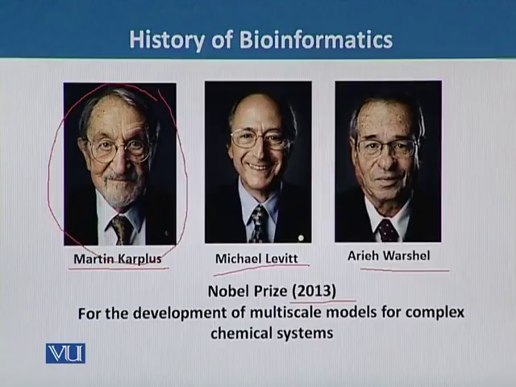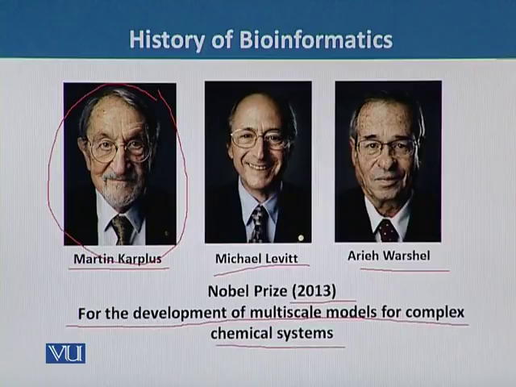Martin Karplus was awarded the Nobel Prize along with these two scientists, and he worked on the development of multi-scale models for complex chemical systems. It was the first time that a Nobel Prize was awarded for work related to bioinformatics.